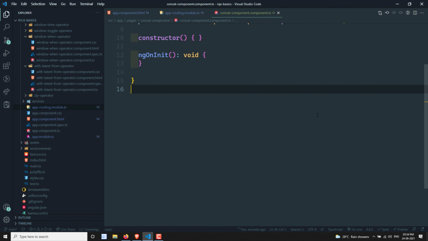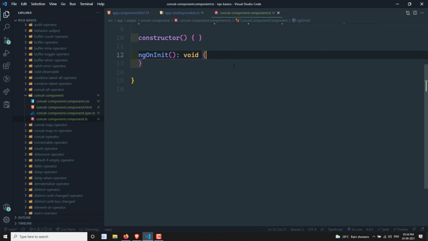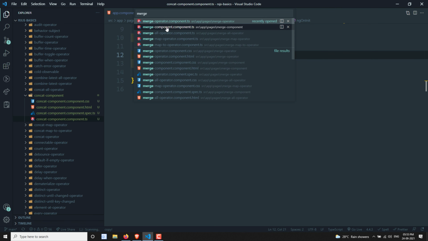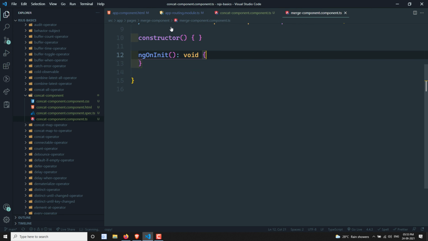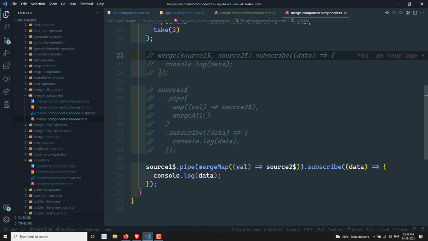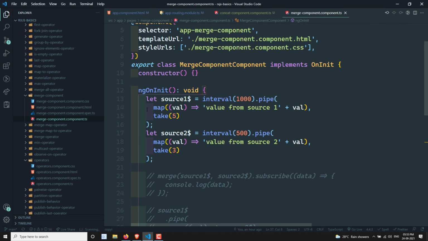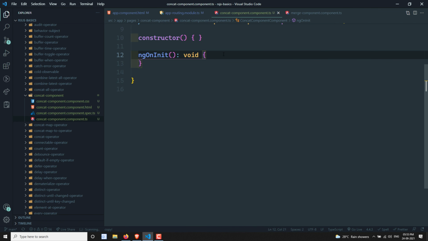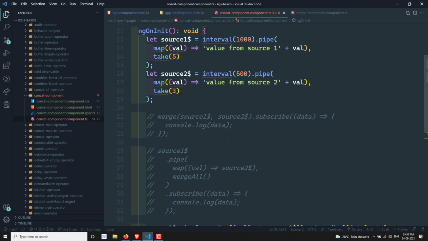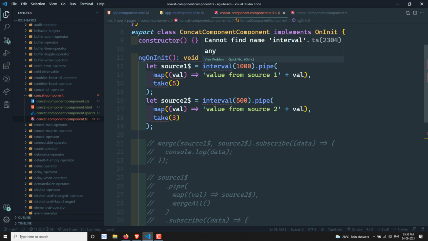Now let's go to the concat component. The same scenario as the merge map, I will use from the merge component.ts. Let's copy all these things at a time, so you will be able to see the same thing, and here I will show you. Now let's import all the interval.